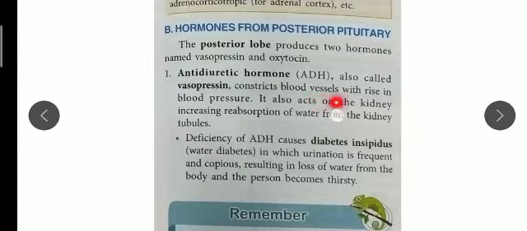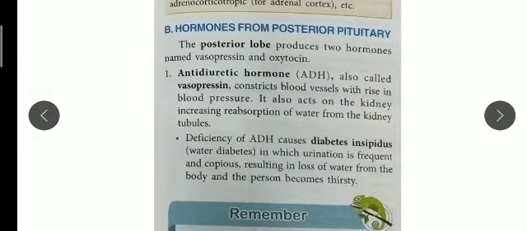So here it is written, vasopressin constricts the blood vessels, which raises blood pressure. It raises the blood pressure, which is called vasoconstriction, and it also acts on the kidney, increasing reabsorption of water.